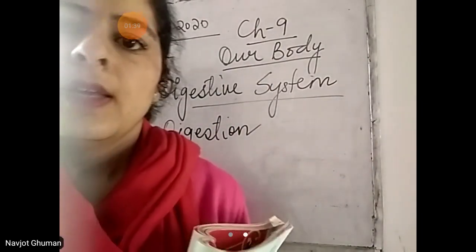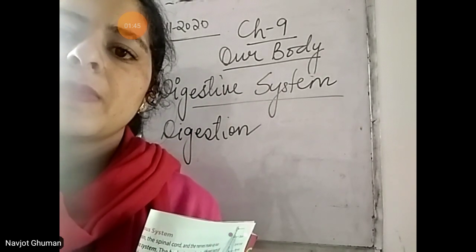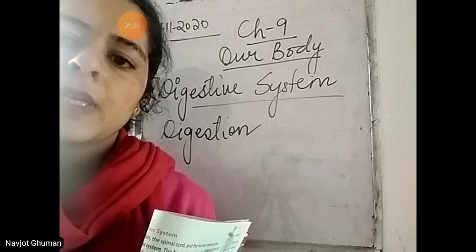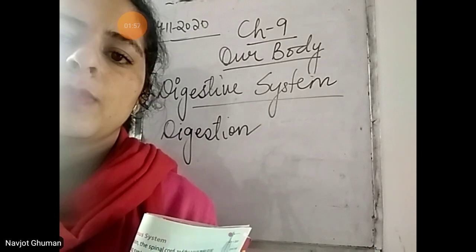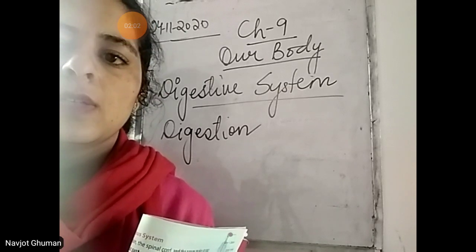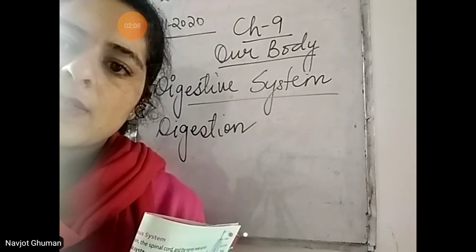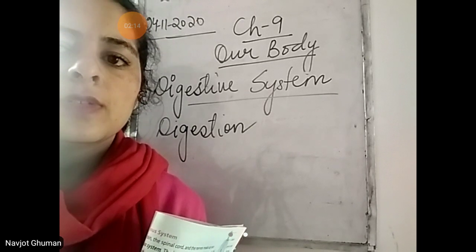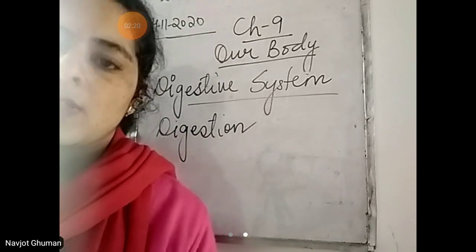The food we eat is present in bigger molecules, which means the substances are bigger in size. As it is, they cannot be digested or used by our body. वो bigger molecules में present होता है जो food है, तो as it is वो digest नहीं होता और हम उसको use नहीं कर सकते, हमारी body उसको use नहीं कर सकती. So there should be something to break those food molecules into smaller ones. The process of conversion of food into these smaller substances is called digestion. जिस process से जो bigger food molecules हैं वो smaller में convert हो जाते हैं, that is called digestion.